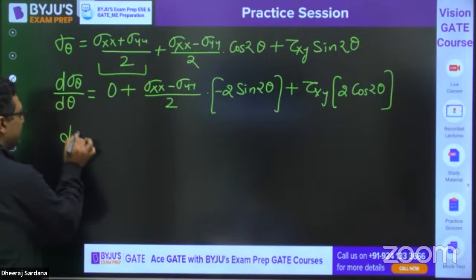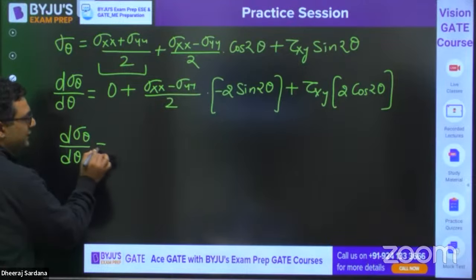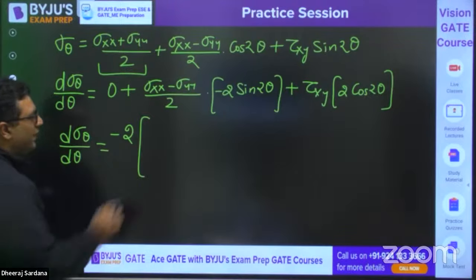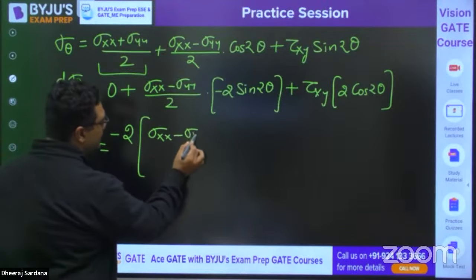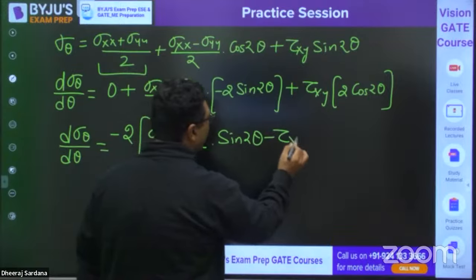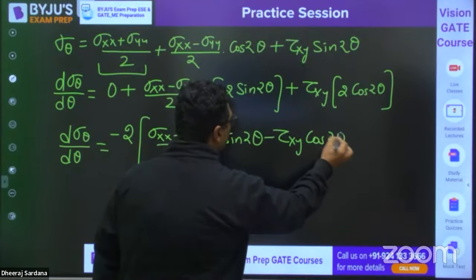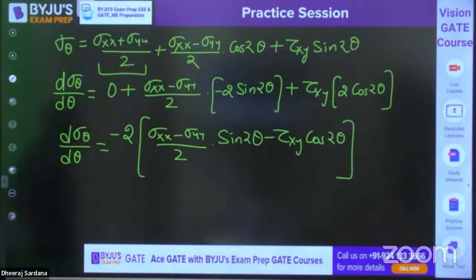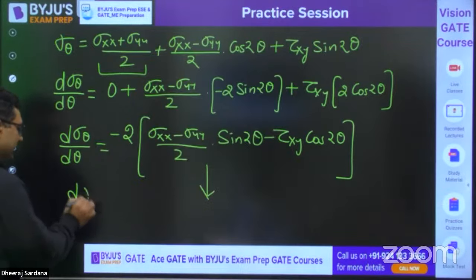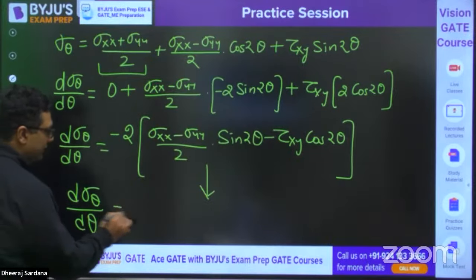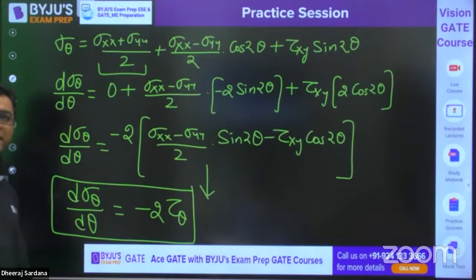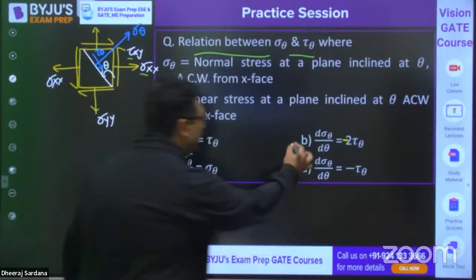So if we write d sigma theta by d theta, taking minus 2 as common, it equals minus 2 times, sigma xx minus sigma yy by 2 into sine 2 theta, minus tau xy into cos 2 theta. This is nothing but tau theta. So we can write d sigma theta by d theta is equal to minus 2 tau theta. This is a wonderful relation which can come in exam. So the answer for this is going to be B.